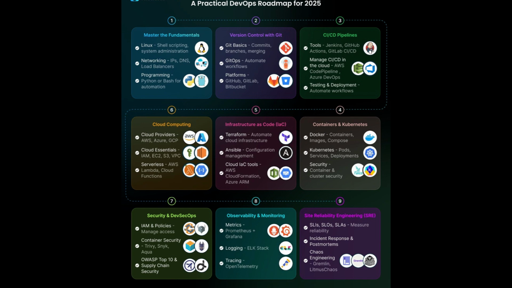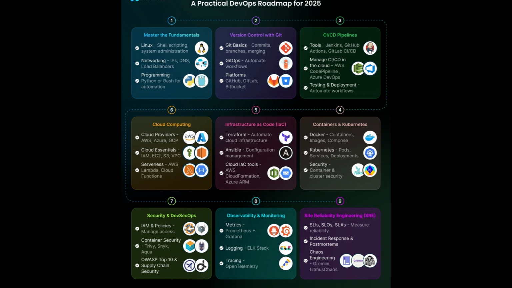Infrastructure as code lets you automate infrastructure setup. Learn Terraform for provisioning cloud resources, and Ansible for configuration management. Explore AWS CloudFormation and Azure ARM templates for platform-specific deployments.